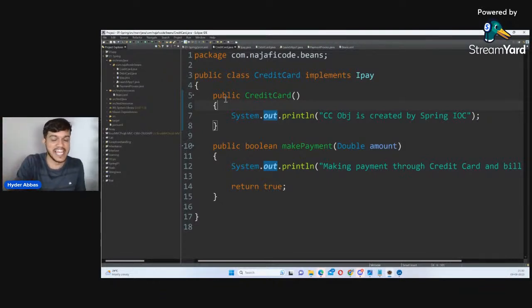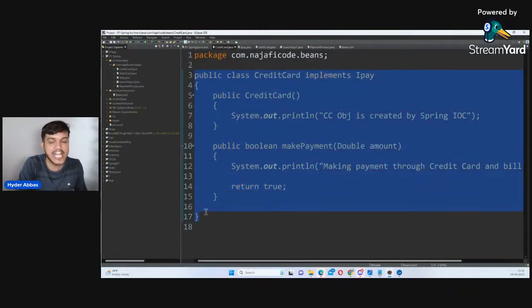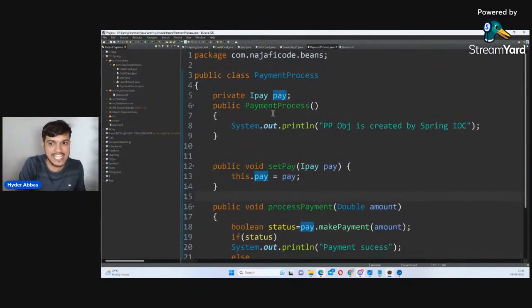If someone deletes any class by chance, then you'll not get affected because you are not hard coding any of the classes. Maybe inside this credit card, are you creating the object of debit card? No. If debit card is deleted, will this credit card class be affected? No, it will not be affected. In the payment process class, did I create the object of credit card or debit card? No, I'm not creating those objects. By chance, if someone deletes those classes, will this payment process class be affected? No. So there is no dependency here. This application is a loosely coupled application with no dependencies.